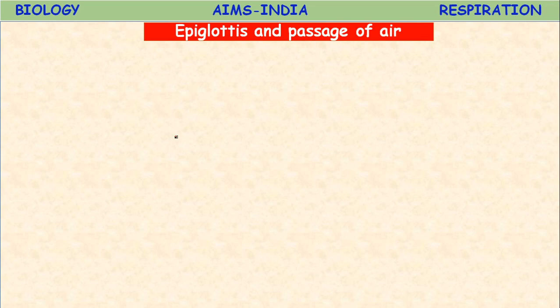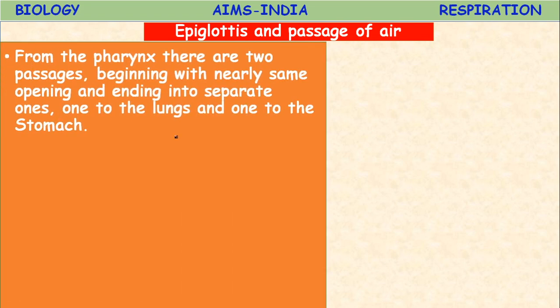Epiglottis and the passage of air. But before going to the epiglottis, let us know more about the interior of the lungs. A lung is divided into millions of small chambers, tremendously increasing the moist surface available for the transfer of gases between air and blood.